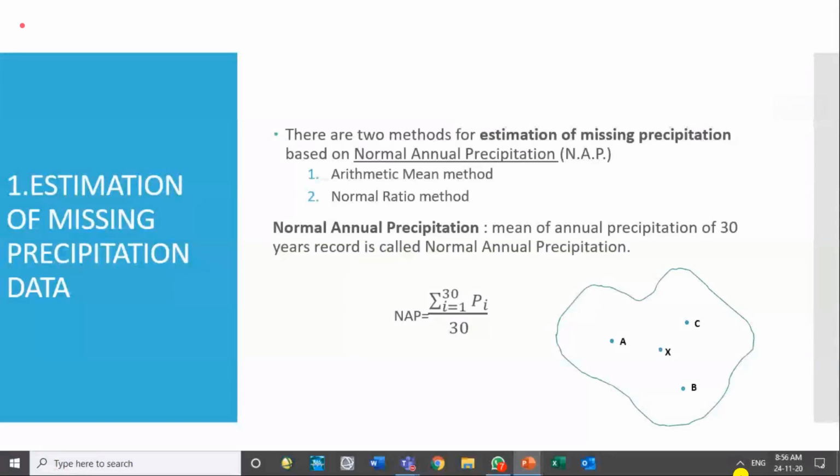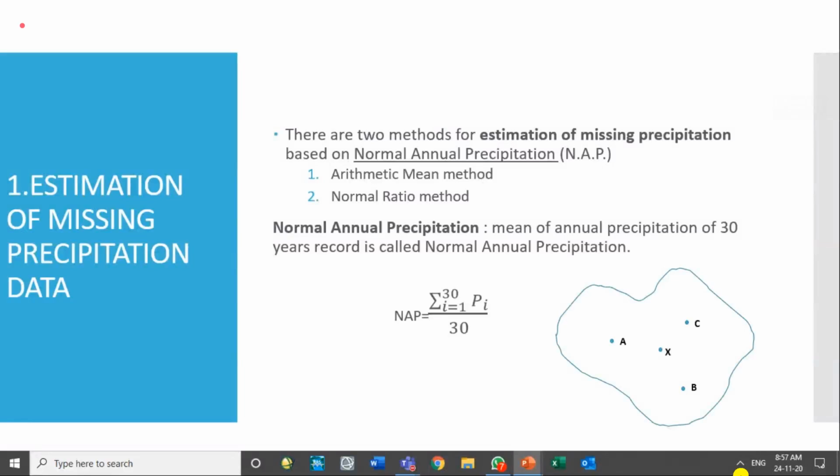So the Pakistan Meteorological Department usually calculates NAP for each station once a 10-year decade is finished. At the moment, because 2020 is still going on, they are not calculating the average rainfall for the last 30 years from 2020 to 1990. 1990, 2000, 2010, 2020.